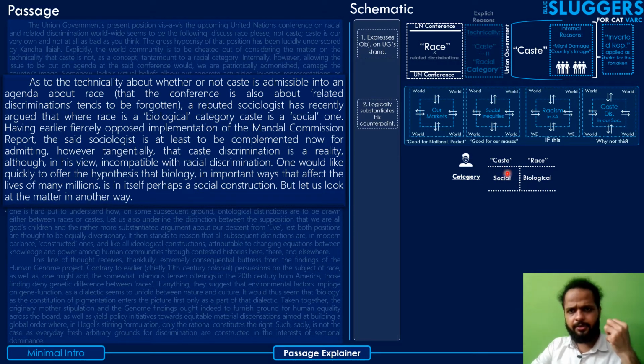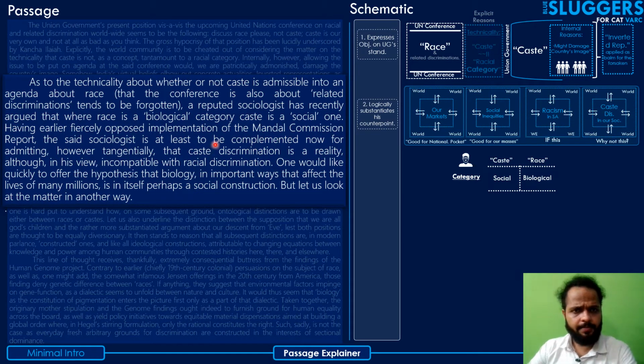So what the author is trying to say is that the technicality has also been, to a good extent, violated. Now even that technicality doesn't hold true, because people from areas such as sociology, and reputed sociologists, have themselves accepted that caste is also a category by itself, a category of discrimination by itself, and hence the technicality does not make any sense now. That's what the author is trying to convey.